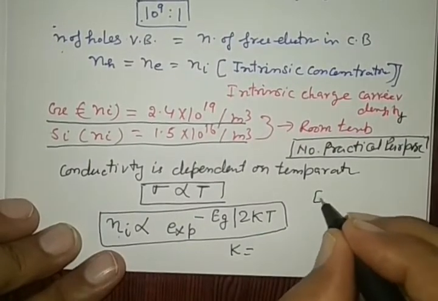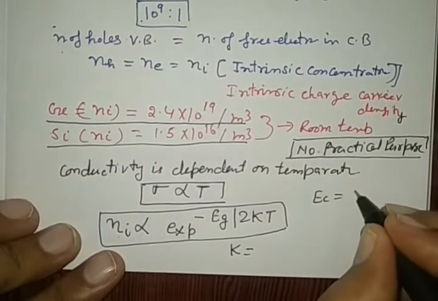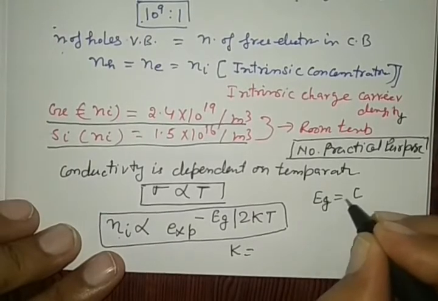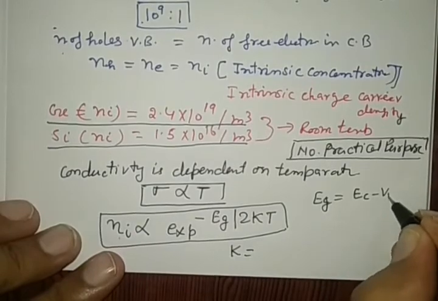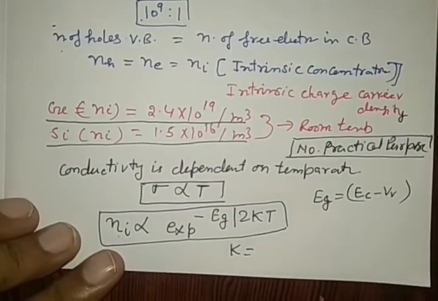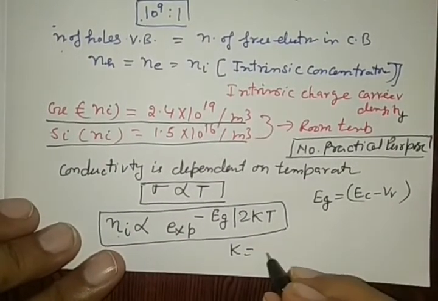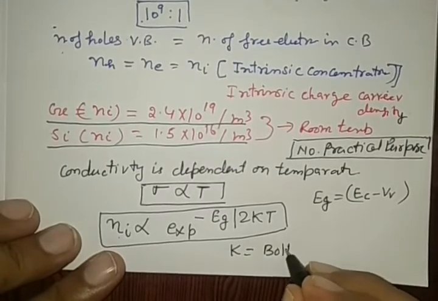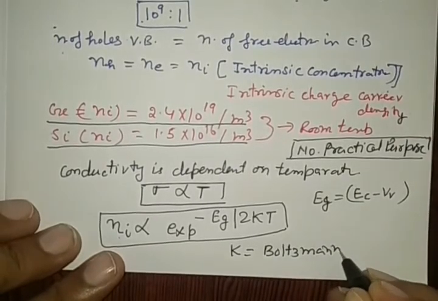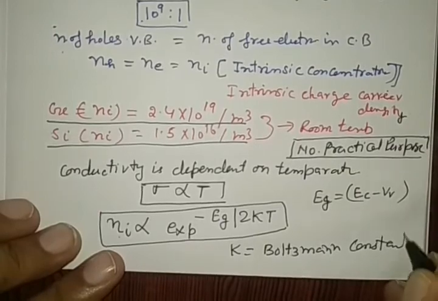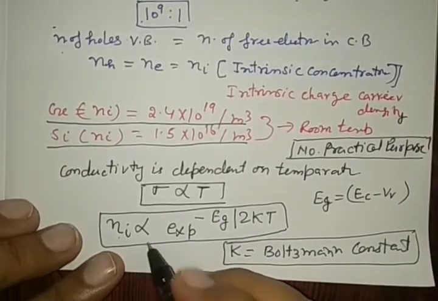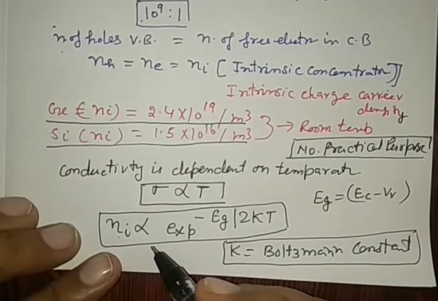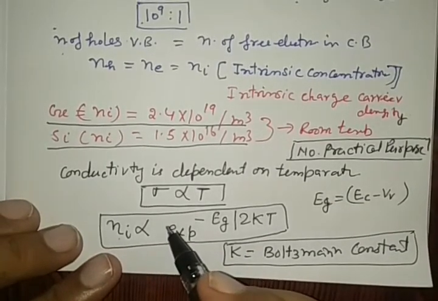Eg is the forbidden energy gap, the conduction band minus the valence band, see. And k is the Boltzmann constant. So this is the temperature. On increasing the temperature in a semiconductor, conductivity increases, right?